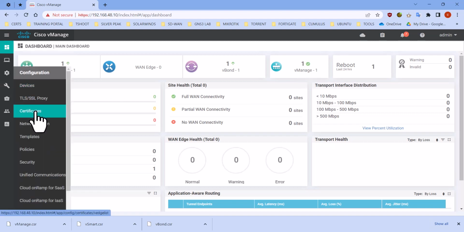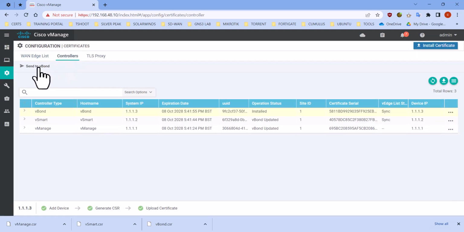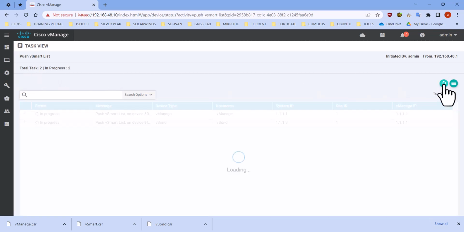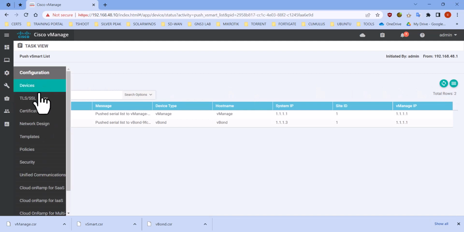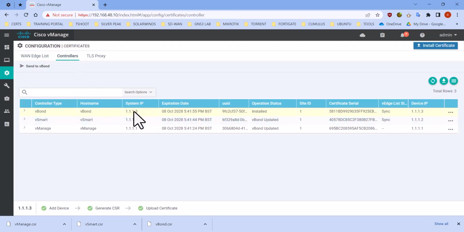So now if you go to certificate, controllers, just send to vBond. Successfully. Go to certificate again, controllers, and you can see the system IP that we gave in our bootstrap. And you can see the certificate serial because it shows installed.